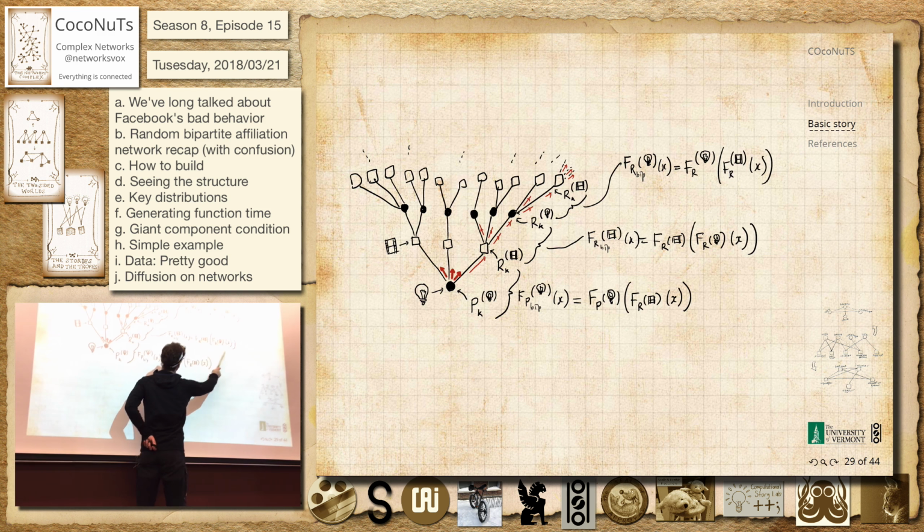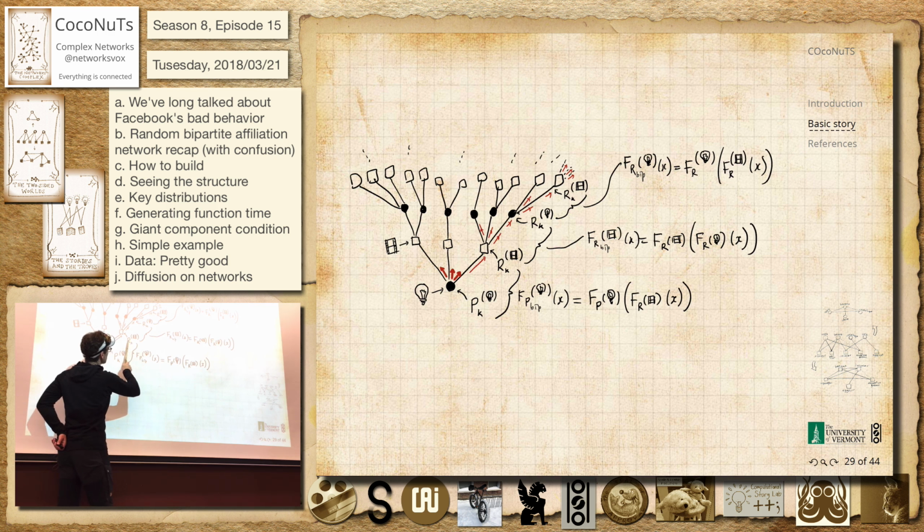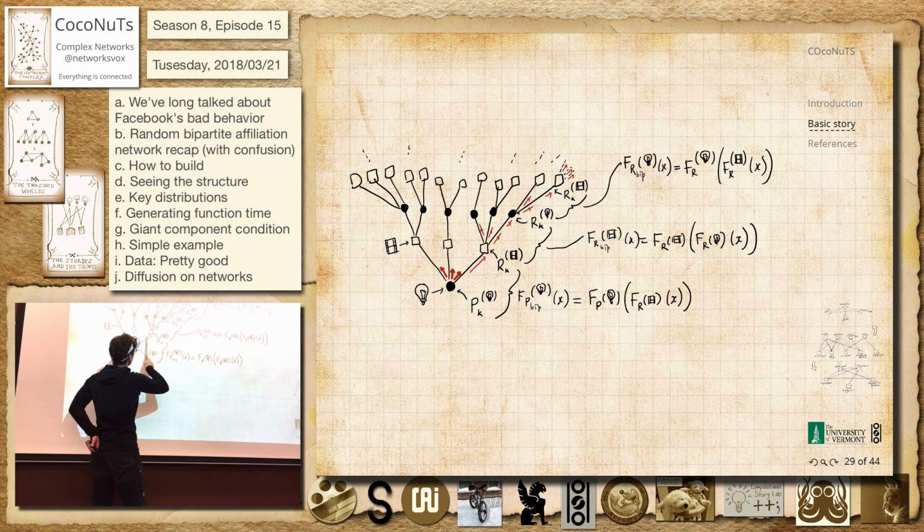So here's the complicating piece, right? We're interested in how many other stories, if we go here and we hit this story, how many other stories does it eventually lead to, right?